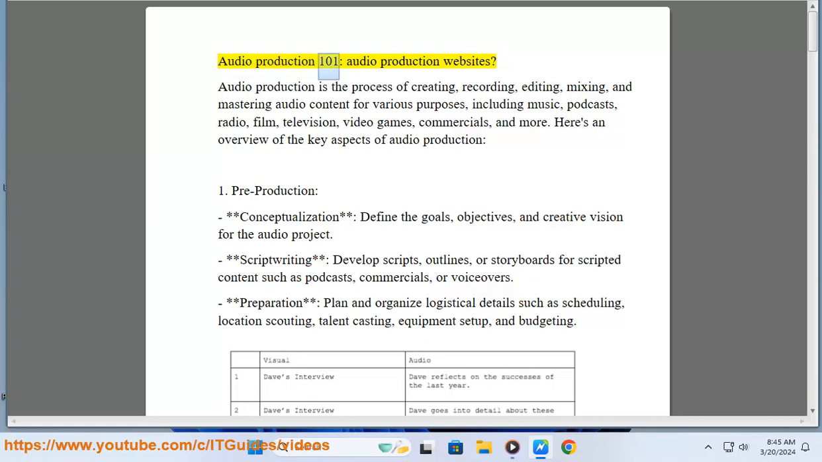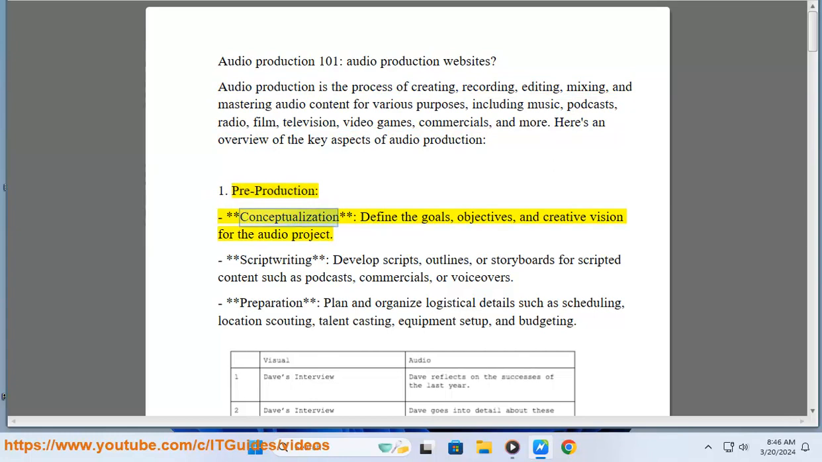Audio Production 101, Audio Production Websites. Audio production is the process of creating, recording, editing, mixing, and mastering audio content for various purposes, including music, podcasts, radio, film, television, video games, commercials, and more. Here's an overview of the key aspects of audio production.